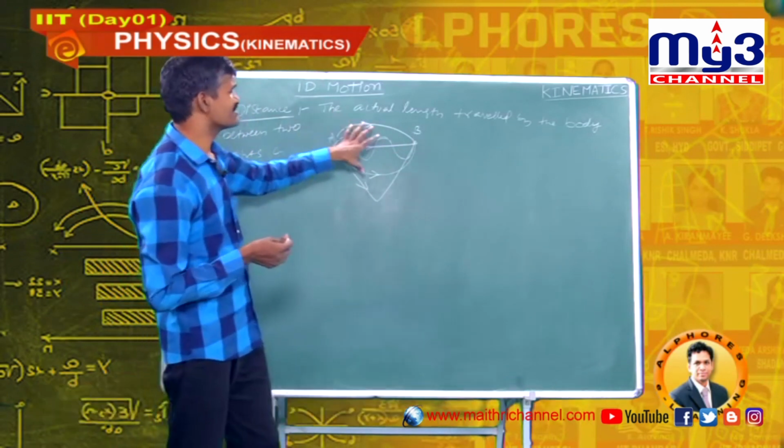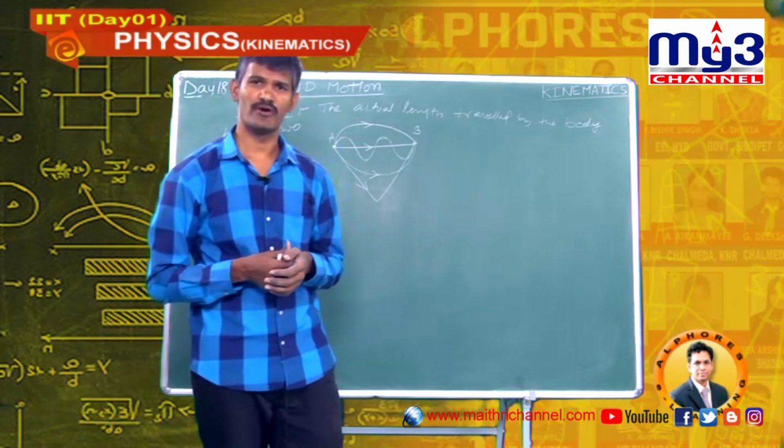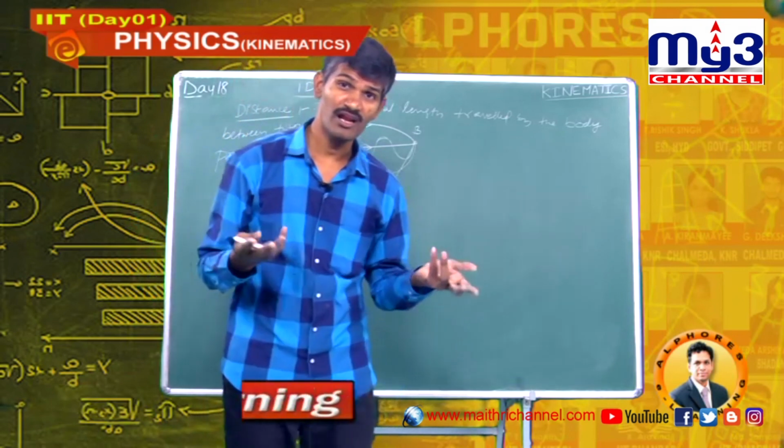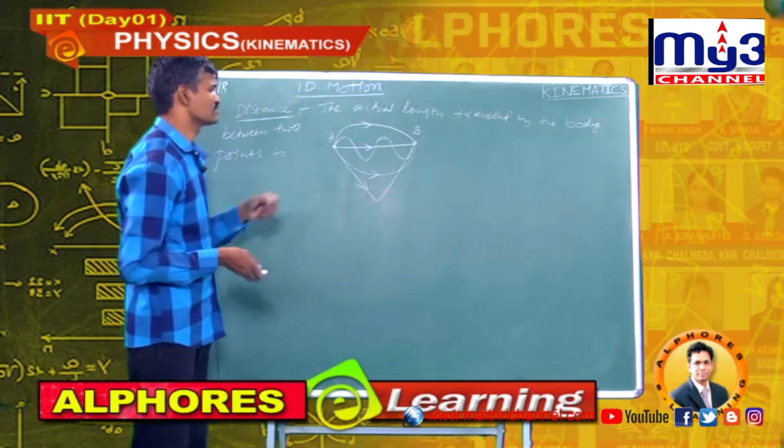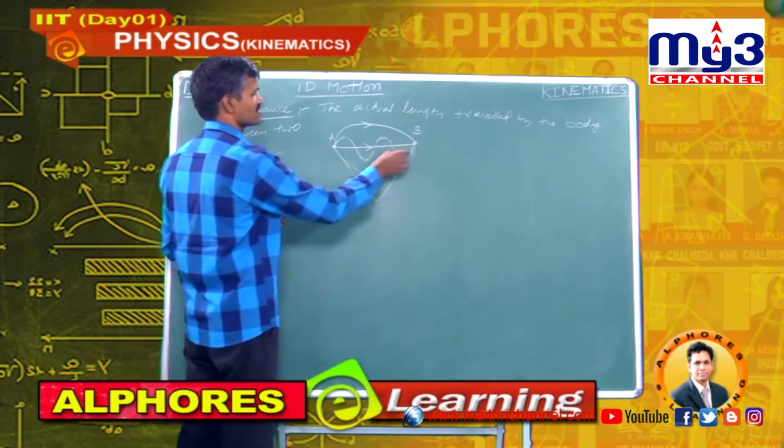So, how many distances are possible between any 2 points? You can draw any number of paths.